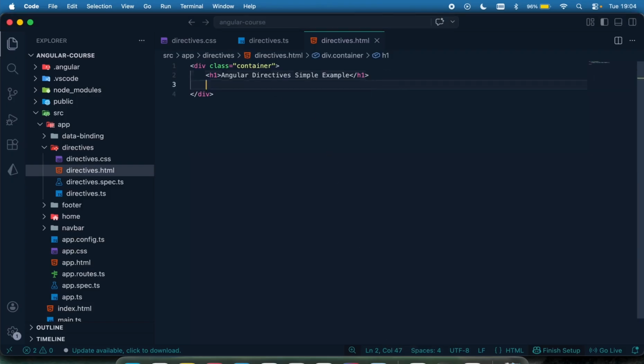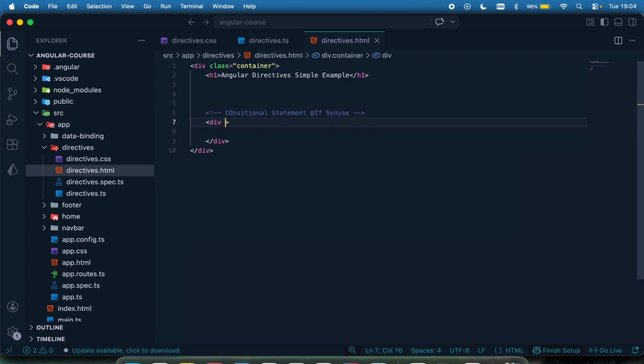So here I'm going to have my div. Before I do that, let me have a comment right here and say conditional statement by using the if syntax like that. Okay.